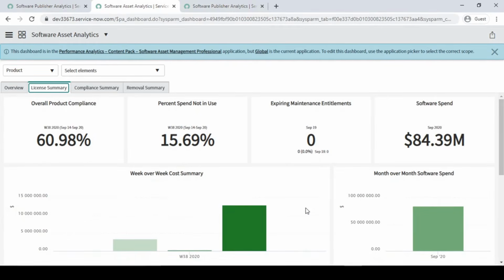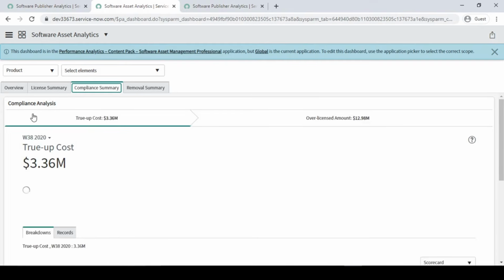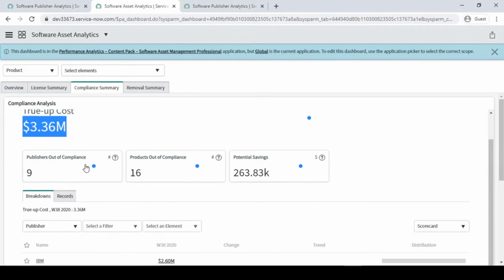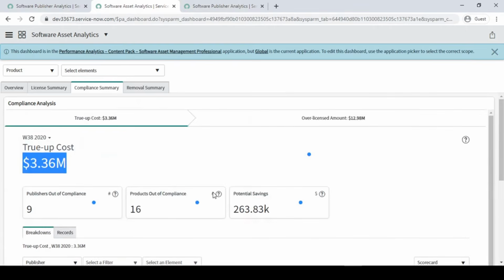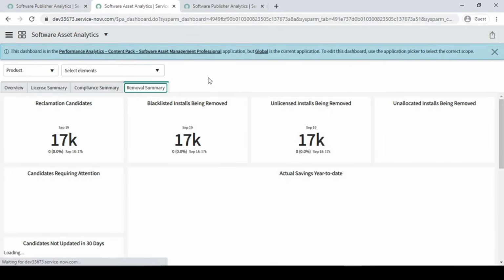So these are all the reports, guys. If you know performance analytics, you can make them yourself also. Fine. So compliance analysis, here it is giving a true up cost value. So this was the true up cost value. You know how to calculate it, right? Purchase out of compliance, again it is the same thing, it is coming over here. So basically this is a performance report they have given you out of the box. So a removable summary, guys.